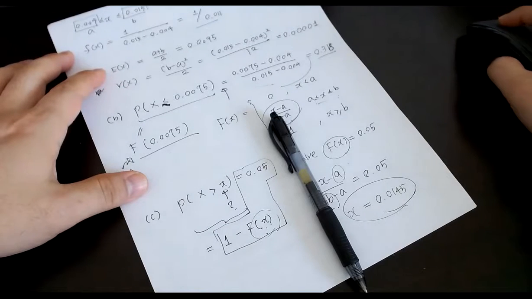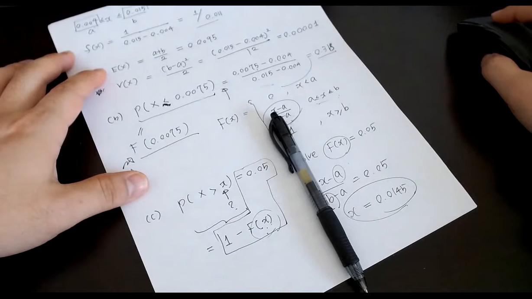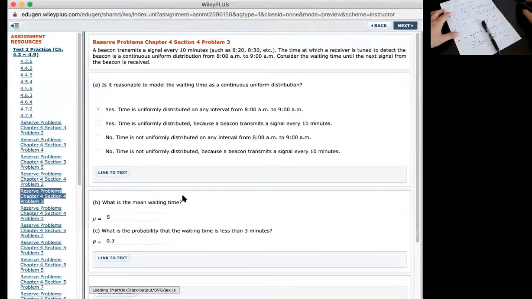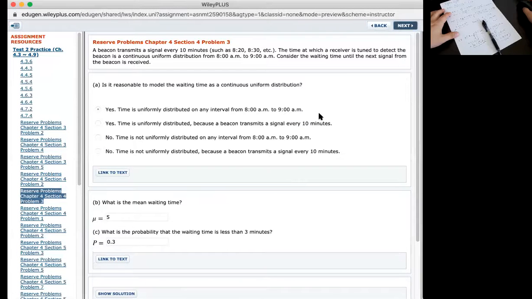So 4.4.3. The beacon transmits a signal every 10 minutes, such as 8:20, 8:30.